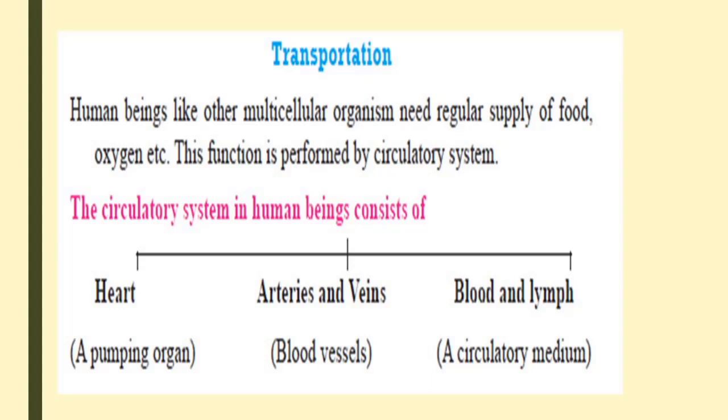And the connecting link between arteries and veins consists of a network of very minute, thin-walled blood vessels called capillaries, through which the filtration of blood takes place, and the needed nutrients as well as the respiratory gases are exchanged between the blood and the tissues. The third component is, of course, the medium, that is the blood as well as the lymph. So these three components together make up the blood vascular system.